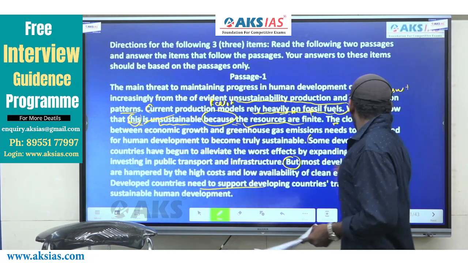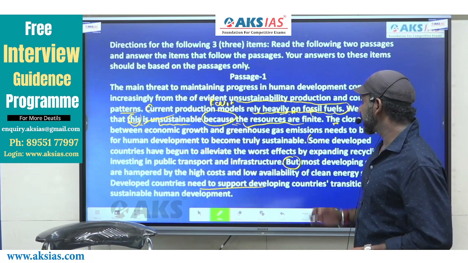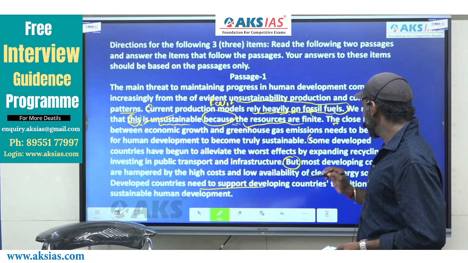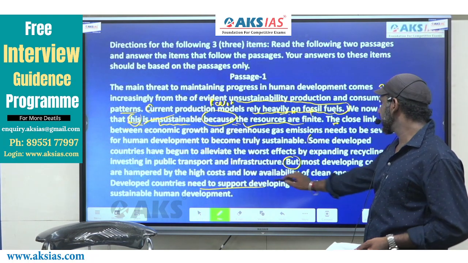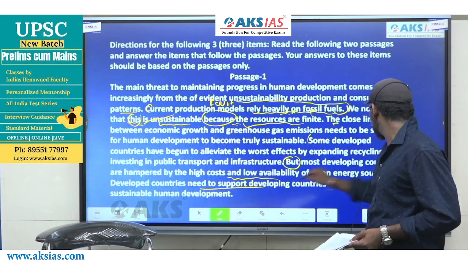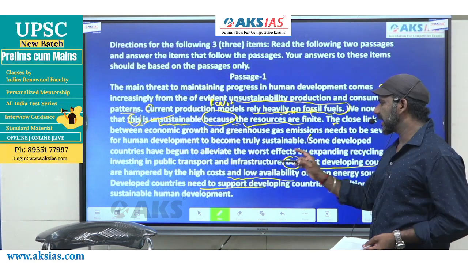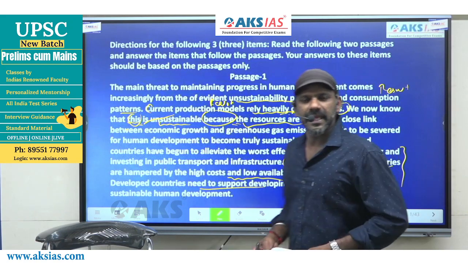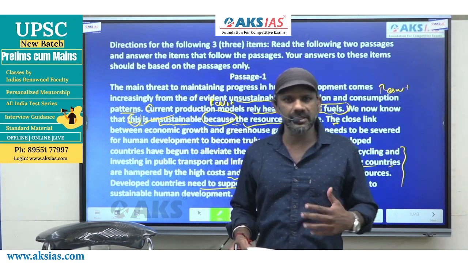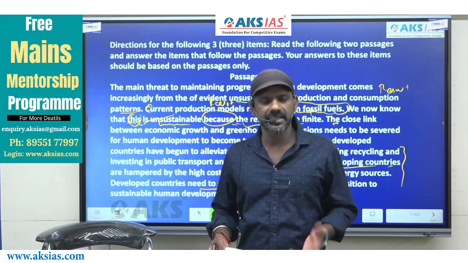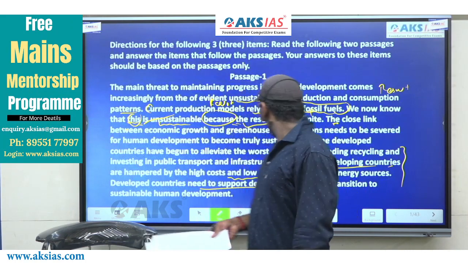But most developing countries are hampered by the high cost and low availability of clean energy resources, right? Most developing nations are hampered. What is hampered? Hampered means something that causes an obstruction, something like a barrier that prevents progress.